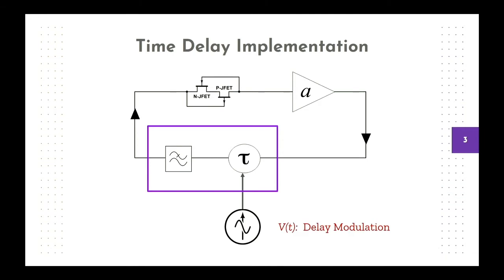We can implement a variable time delay by feeding a voltage signal into the Arduino. The Arduino will digitize that signal and use it to change the indexes of the data array that is holding the analog circuit data. So if we vary the voltage signal, then we can vary the time delay.